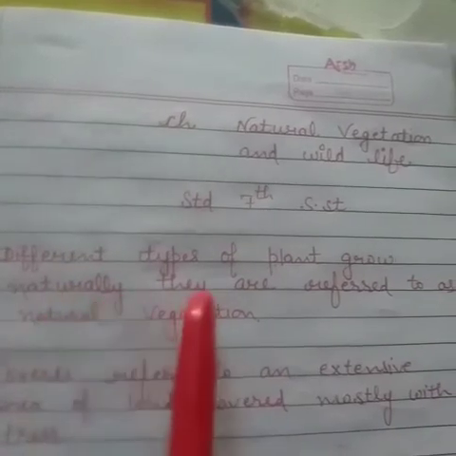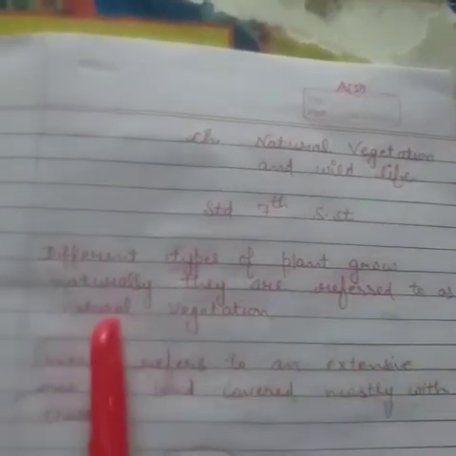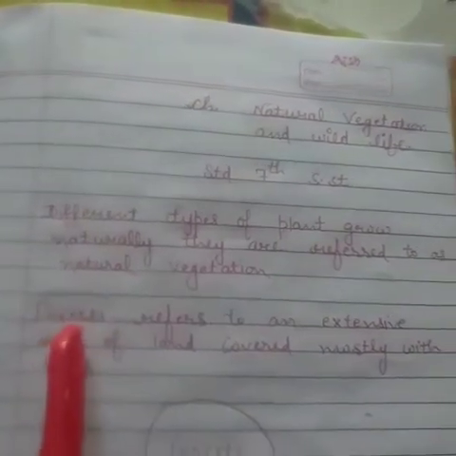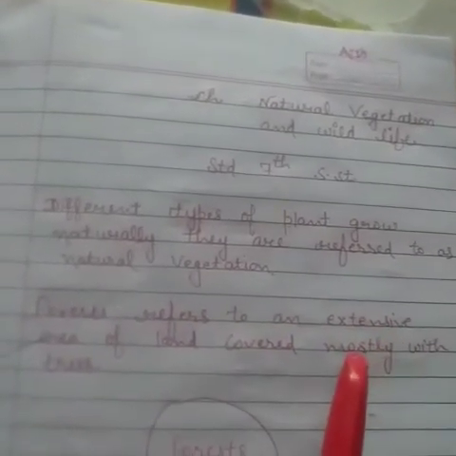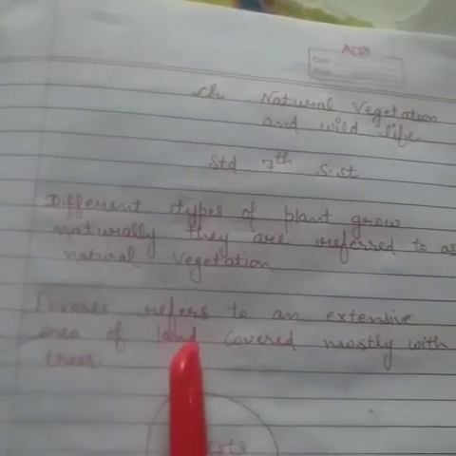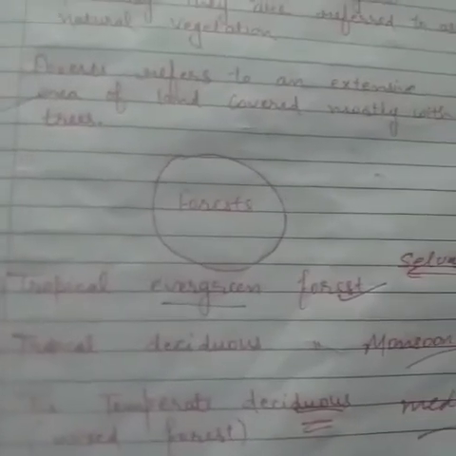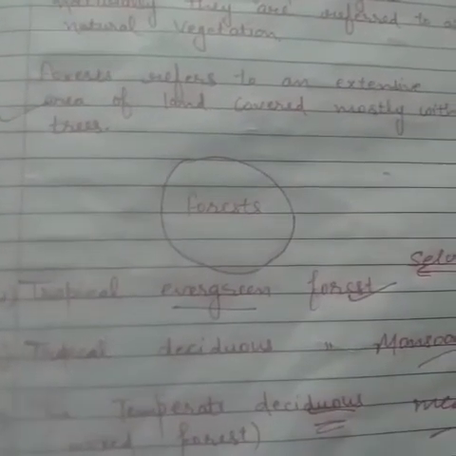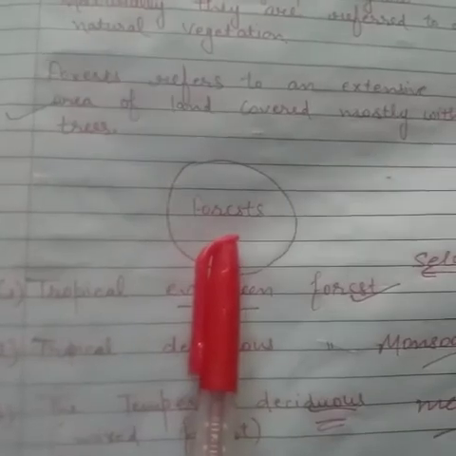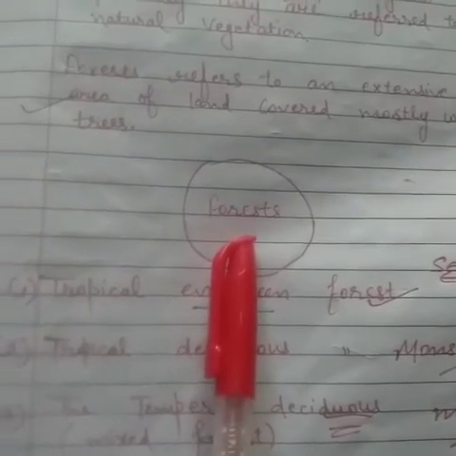Different types of plants grow naturally. They are referred to as natural vegetation. And forest refers to an extensive, meaning large, area of land covered mostly with trees. In a forest, there are different types of plants and trees, like herbs, shrubs, climbers, creepers and trees. And forests are of four types.